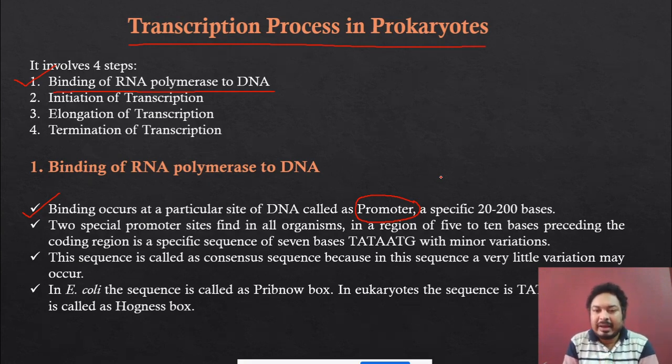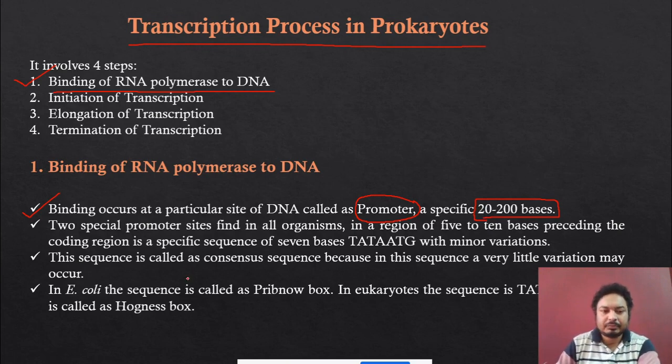And the region of the promoter is what? It is specific, 20 to 200 bases. This is a specific region where RNA polymerase can bind, and this specific region is called the promoter region.